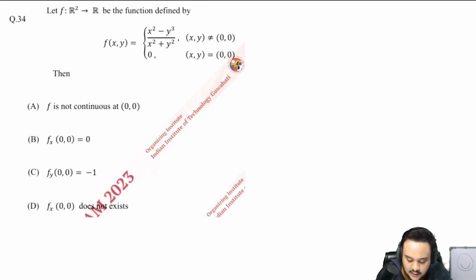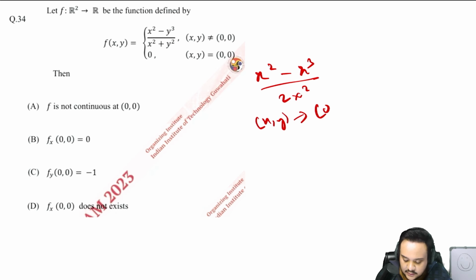First of all, the paths that we can take here: you can try out x equal to y. Then you will get something like x square minus x cube upon 2x square. That won't give anything useful; you'll just get 0 finally as x, y tends to 0, 0. So that is basically one limit that you can find. Now we have to disprove this limit. We have to find any path where this is not equal to 0. So try y equal to 0. That is a path that you can take, basically the x-axis.